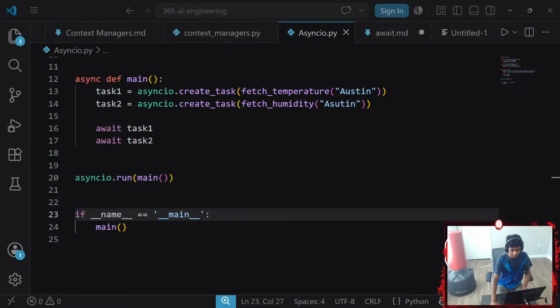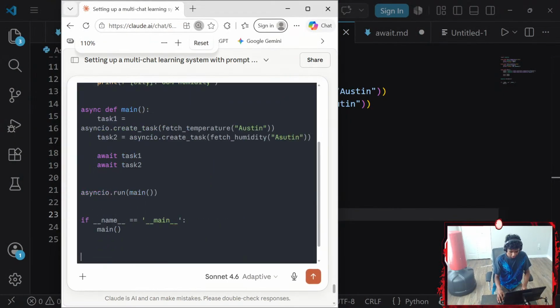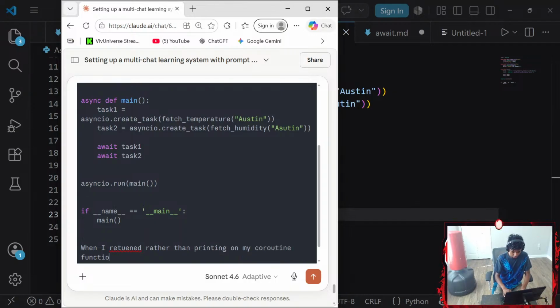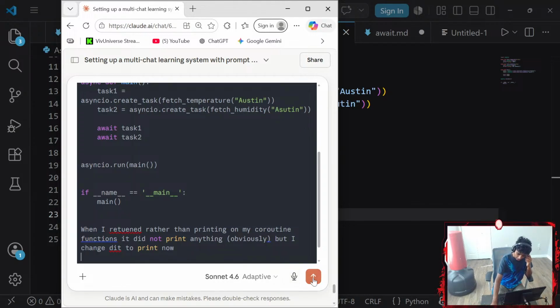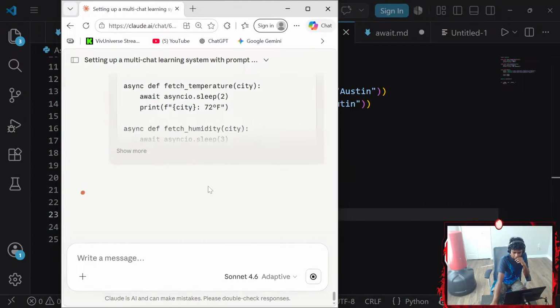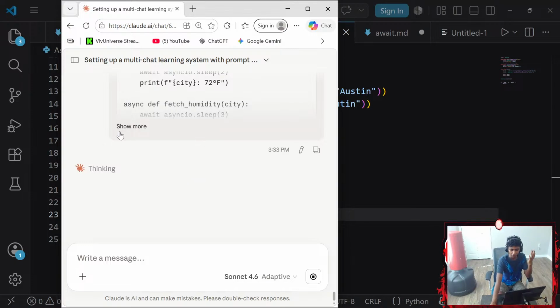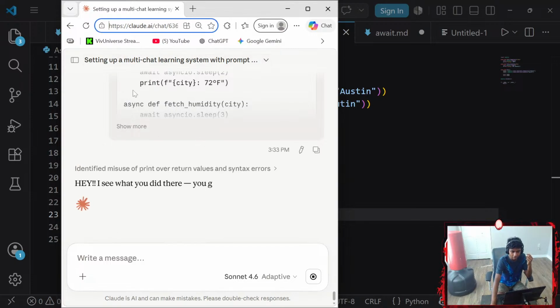And then we're going to grab Claude back up here and say, when I returned rather than printing on my coroutine functions, it did not print anything. Obviously, it did not print anything, but I changed it to print now. Okay, here's the thing. Why would I want to print squat? I know it's wrong here because I was expected to print something.